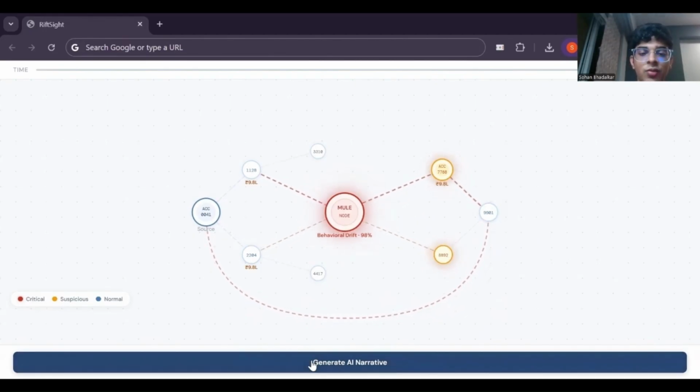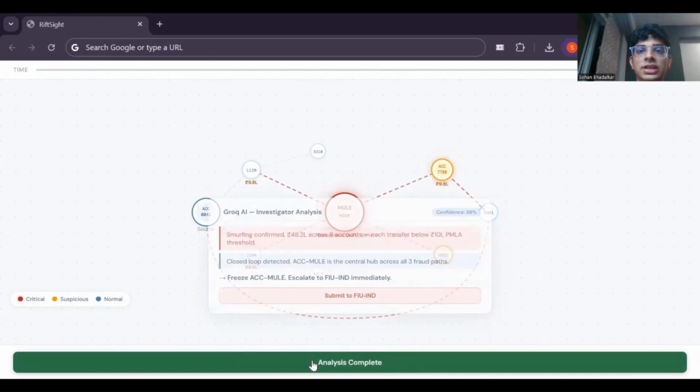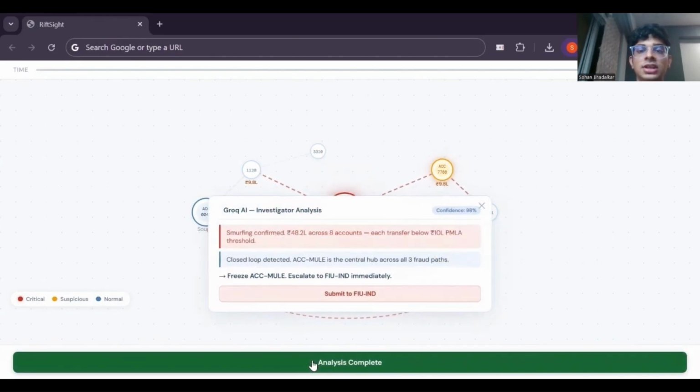Now, with just a click of a button, our LLM would translate the full graph query result into a plain language investigation narrative in just milliseconds. This is not a risk score, but a story an investigator can naturally act on.